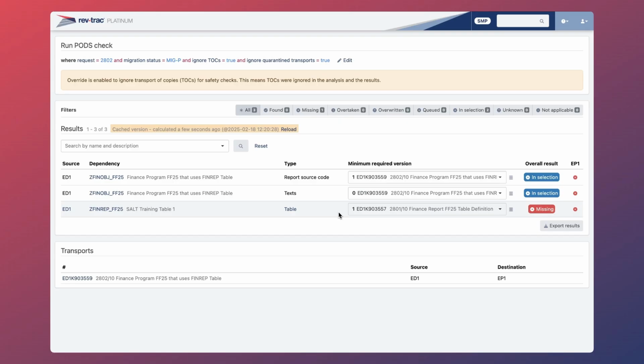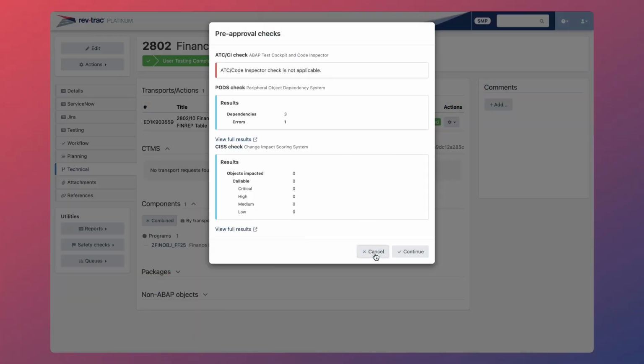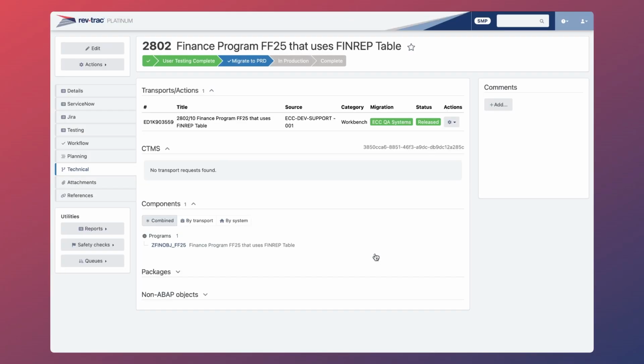This proactive dependency check prevents common transport sequencing issues that can often lead to program failures, minimizing the risk of return code errors and production downtime. So let's decide to cancel this change and take the appropriate action, which is to first migrate the table. Heading back to RevTrack request 2801, we can choose to migrate this change to production.